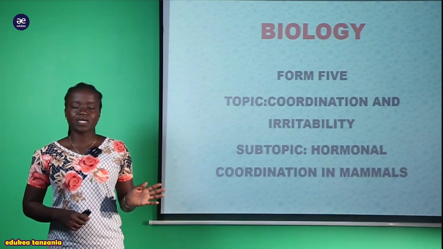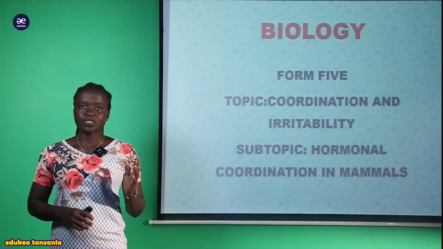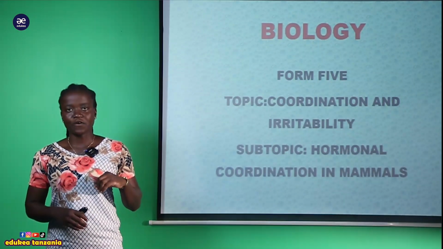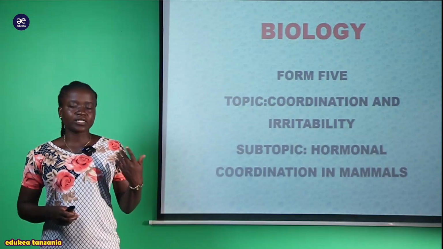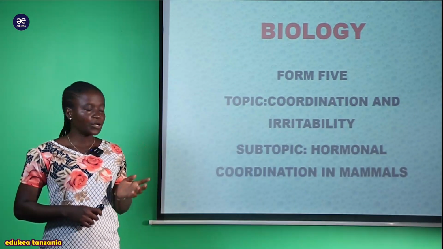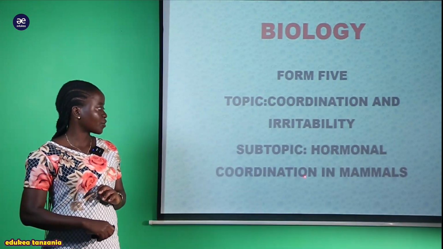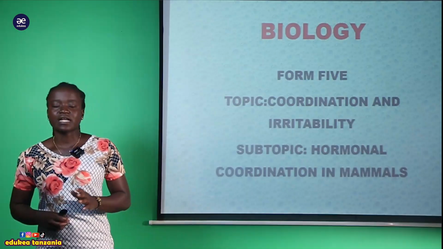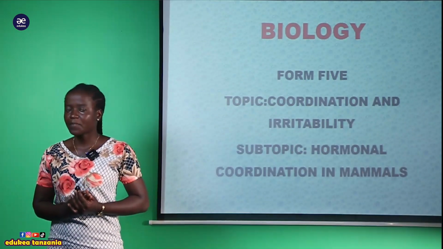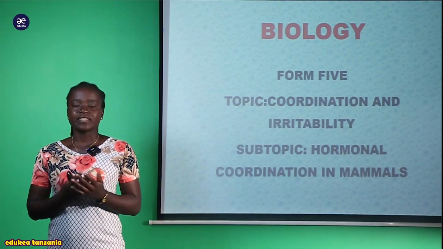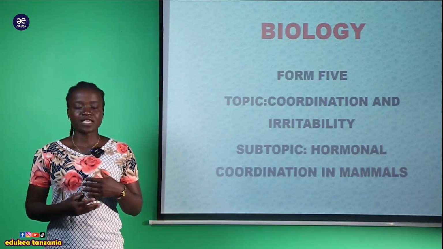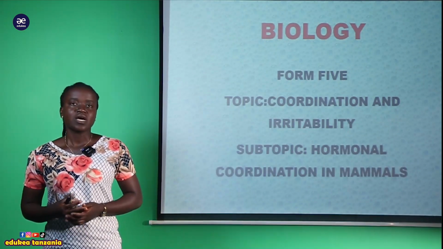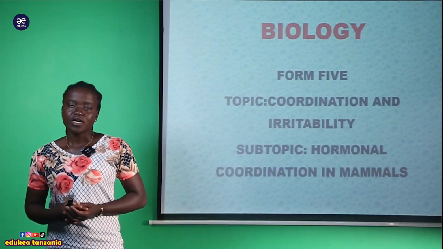This subtopic, we have already tried to discuss a little bit of the content found within it in the last session, where we recall that hormonal coordination in mammals is where we look at the properties of the hormones and the hormones which are found within the human body. We have seen even examples of the hormones, where they are produced and so on.